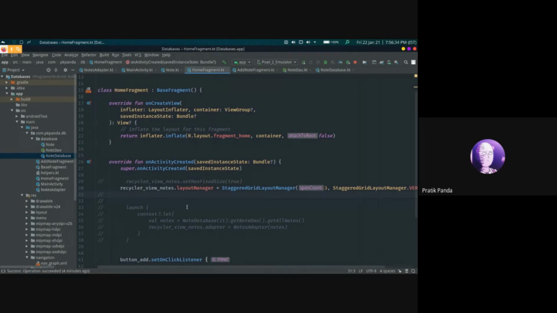Now for performance optimization, if we already know the recycler view has a certain amount of items, we can use hasFixedSize true, so that the size will be set at compile time itself.